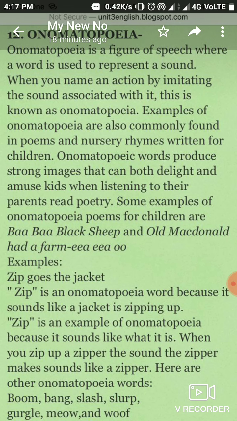I hope you understood the real meaning of poetic devices. These are some poetic devices that are frequently used in your class 12th poetry, and there are lots more poetic devices. These are not going to be used frequently in your poetry.